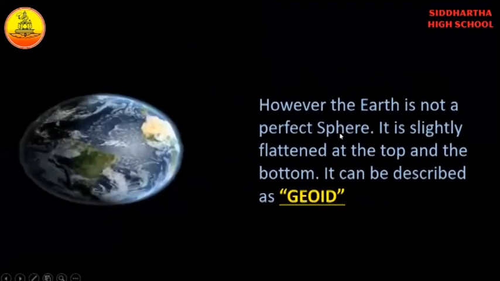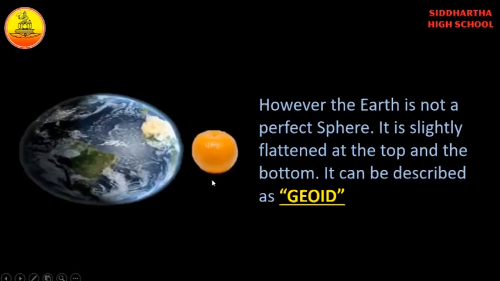But the Earth is really not exactly spherical in shape, right? It is slightly flat at the top, slightly flat at the bottom, and bulgier in the middle. See, the Earth is not a perfect sphere. It is slightly flattened at the top and the bottom. It can be described as a geoid.